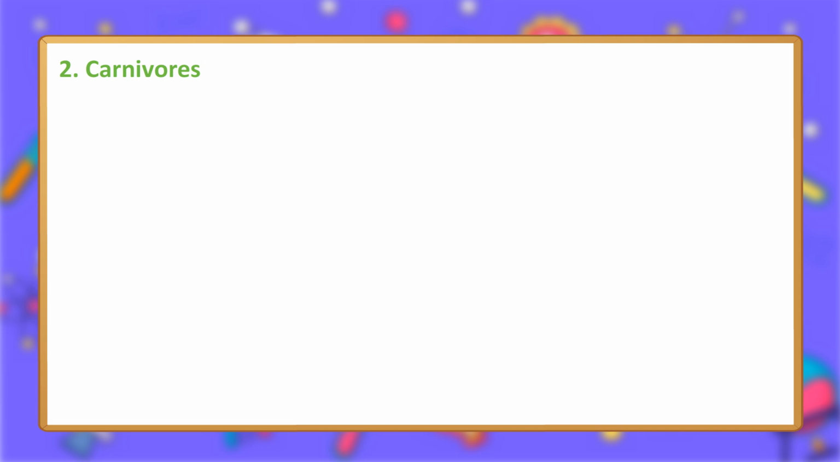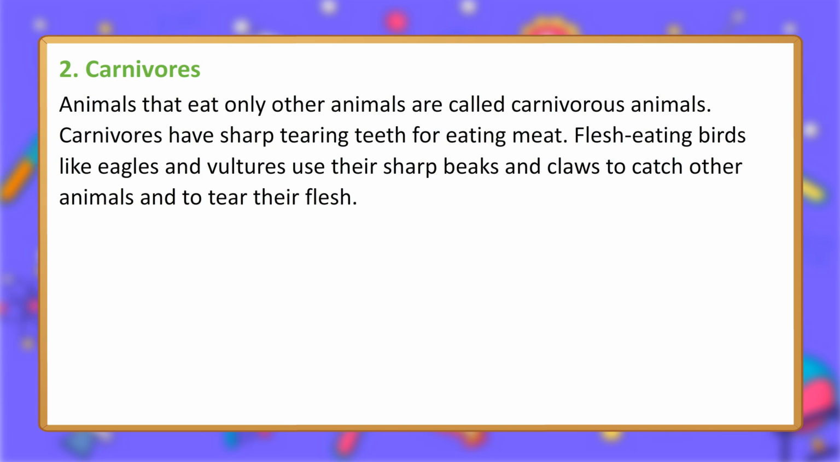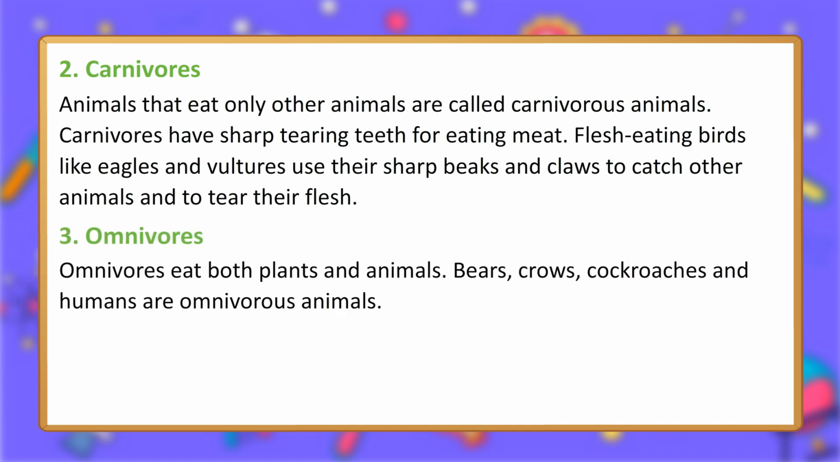2. Carnivores. Animals that eat only other animals are called carnivorous animals. Carnivores have sharp tearing teeth for eating meat. Flesh-eating birds like eagles and vultures use their sharp beaks and claws to catch other animals and to tear their flesh. 3. Omnivores. Omnivores eat both plants and animals. Bears, crows, cockroaches and humans are omnivorous animals.